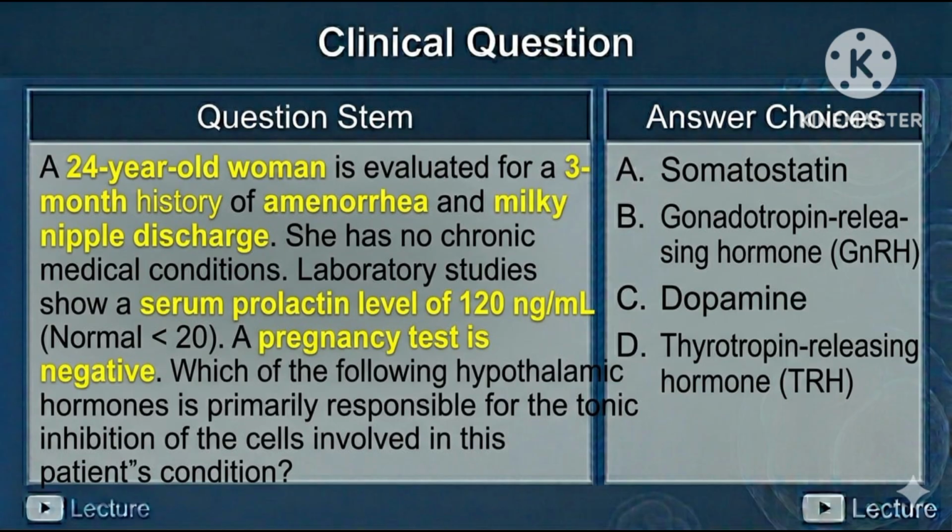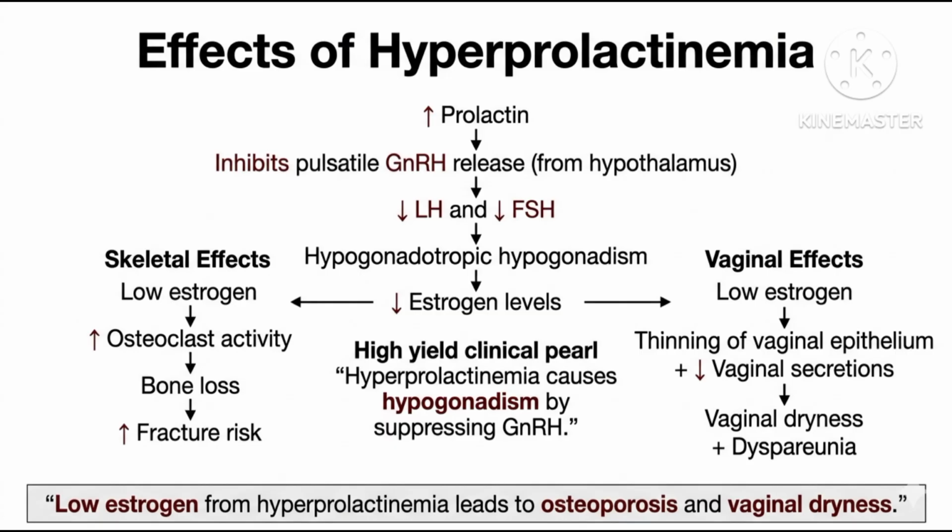Why do we see amenorrhea in a patient with high prolactin level? As we all know, prolactin is produced by anterior pituitary cells. It inhibits the release of gonadotropin releasing hormone from the hypothalamus, resulting in decreased LH and FSH secretion from the anterior pituitary. Low level of FSH and LH results in amenorrhea and increases the risk of infertility in premenopausal women.